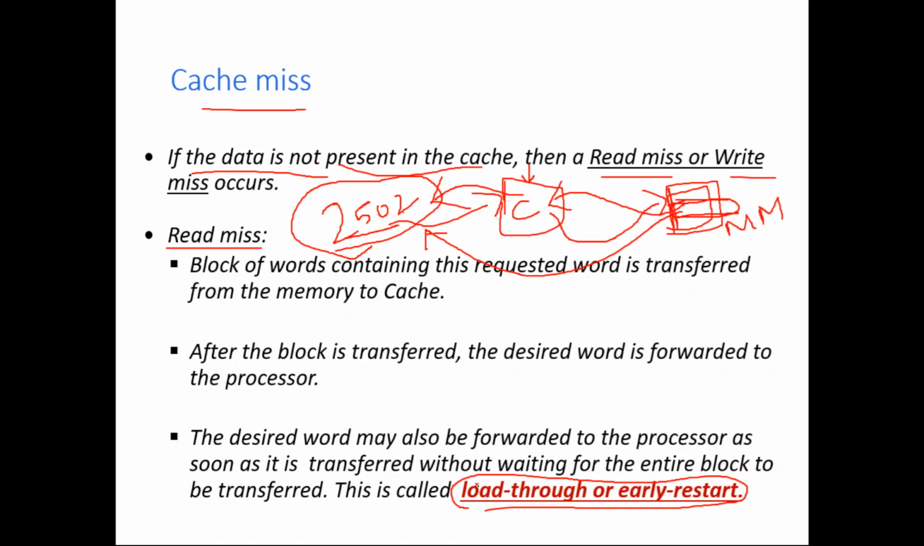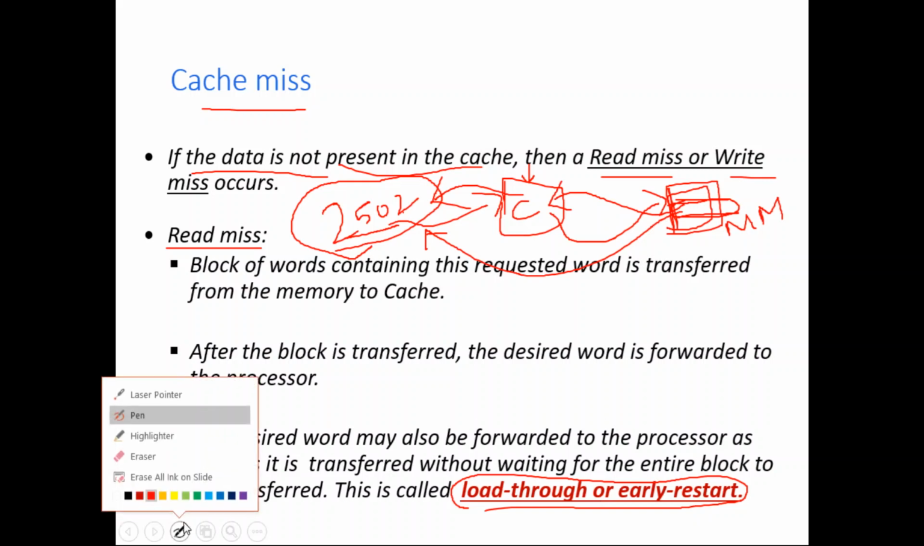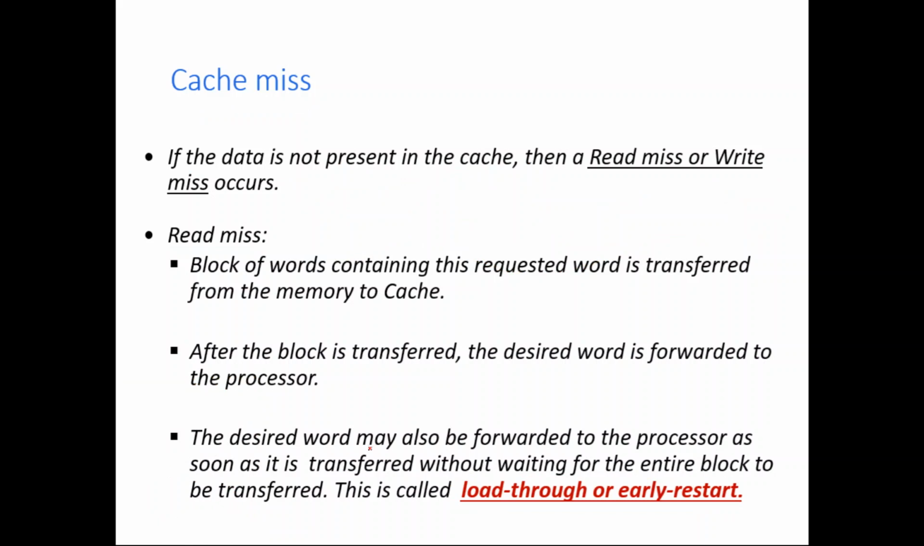So the second method says that once you find the word, just directly send it to the processor. After that, you may move this word, or the entire block, to the cache memory. That policy is called the load through or early restart policy. The desired word may be forwarded to the processor as soon as it is transferred, without waiting for the entire block to be transferred.